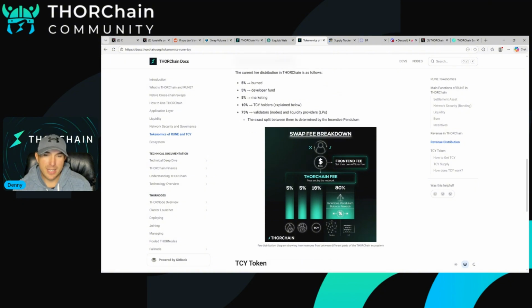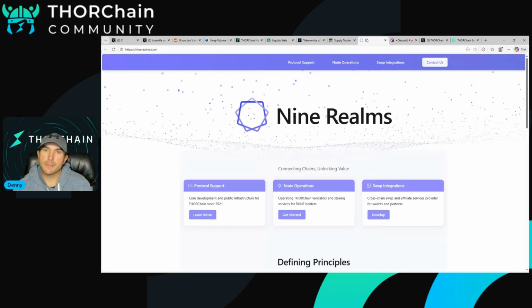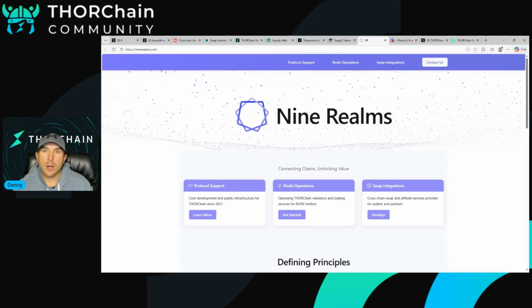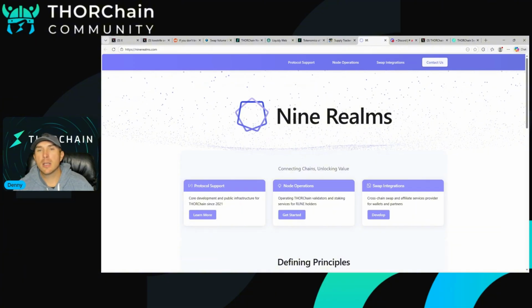This graphic is slightly out of date here. This should say 75%, and we should have a 5% marketing budget here, but we're going to just talk about this part right here. Okay, so we mentioned the 5% burn already. The developer fund. Let's talk about the developers. This is 9Realms. They are some of the devs that really monitor THORChain, maintain it, add chain clients, add features. They're the primary ones that do this. This is a really solid team.